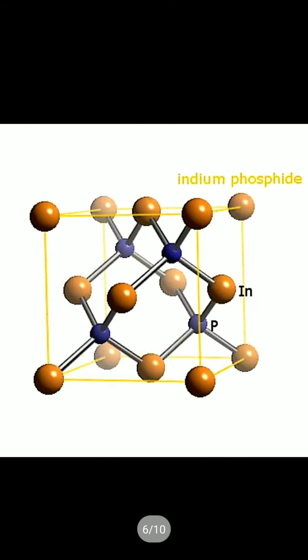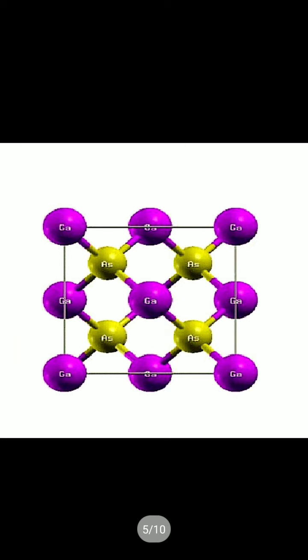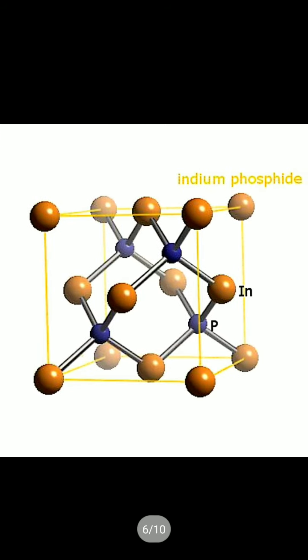Okay, this is indium phosphide. The blue ones are phosphide and the orange ones are indium. So here we added phosphide as an impurity atom. That's why this is called indium phosphide. Clear? These two are impure semiconductors, not pure, because two types of material are used, gallium and arsenide, and here indium and phosphide. That's why this is called a compound semiconductor or extrinsic semiconductor.